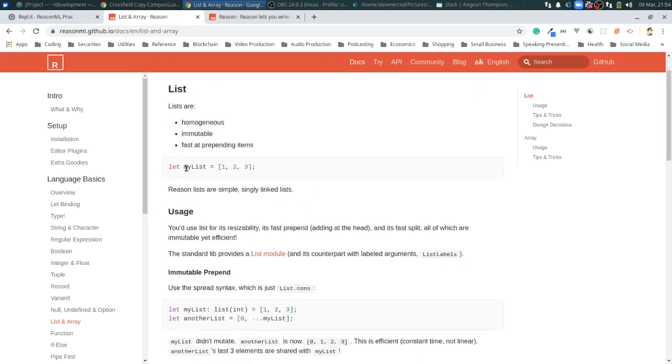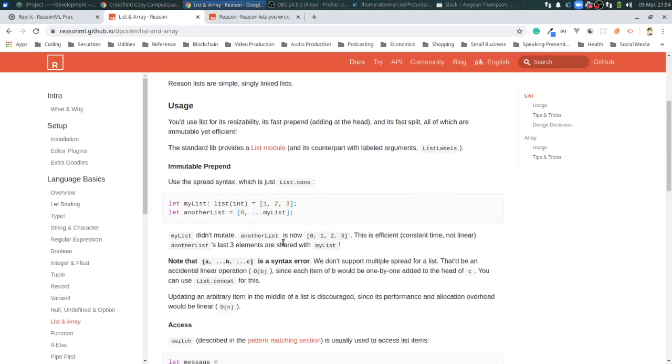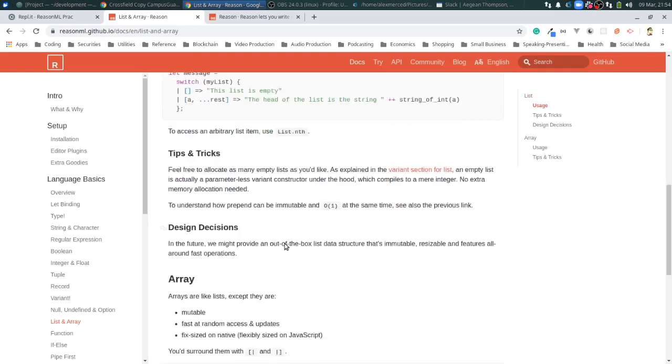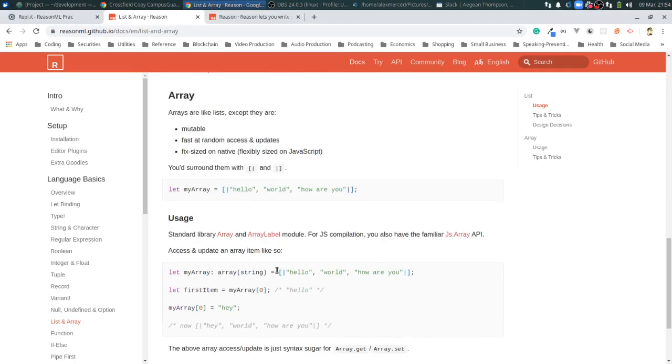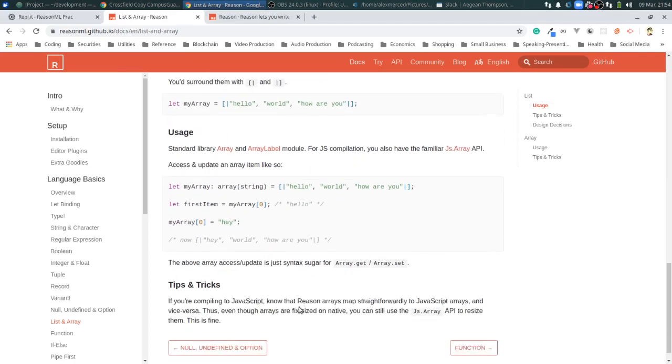Okay, so basically, like in Python, lists are just arrays. But here you usually use lists for their resizability. It's fast at prepending, so that means this is going to be more of a traditional array. Arrays are like lists, except they are mutable, fast at random access and updates, and fixed size on native. Got it. So basically here they would have a fixed size, while the lists are the more flexible ones.